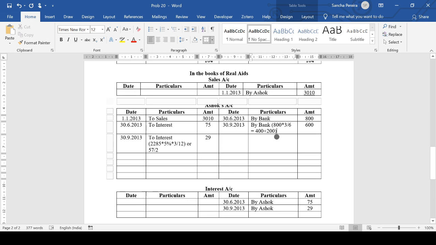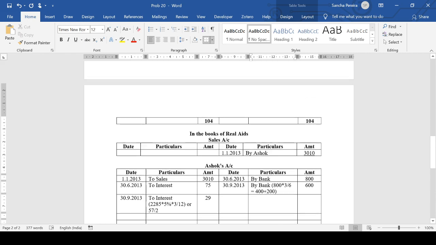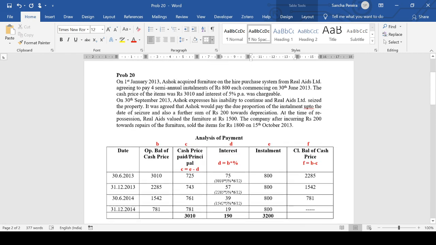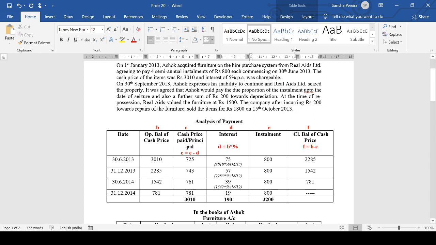We would have also closed this account, and the balance would have gone to goods repossessed account. But here they're giving an additional statement which says that Real Aids valued the furniture at rupees 1,500. So this is slightly different. He is giving a value. He's valuing the furniture.